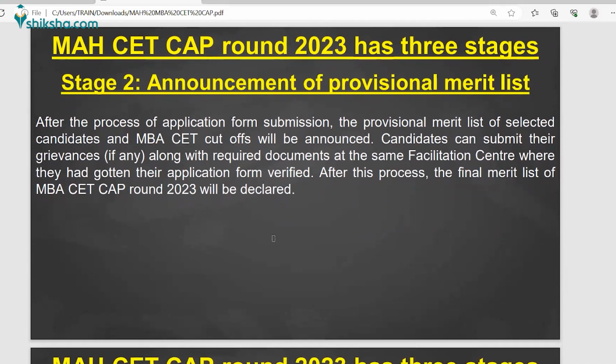So once you are getting a provisional merit list, this will be based on the different marks or different cutoffs of the institution, right? And then you can submit your details to the facilitation center, where your application will be verified, right? After the provisional merit list, if the authorities are saying that now you can come down, you can go and then again verify your documents, right? This is the second stage.